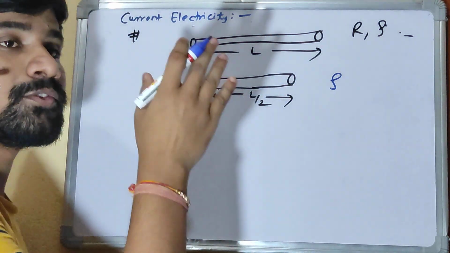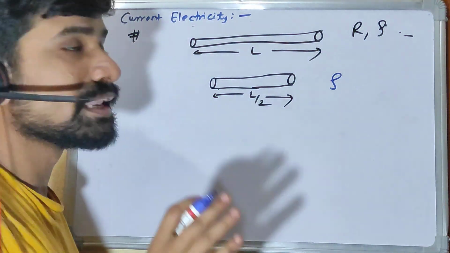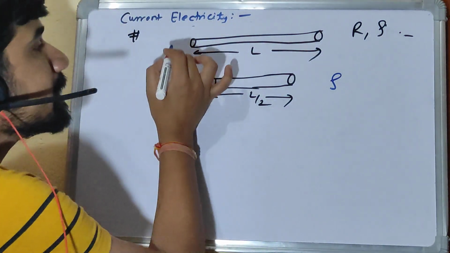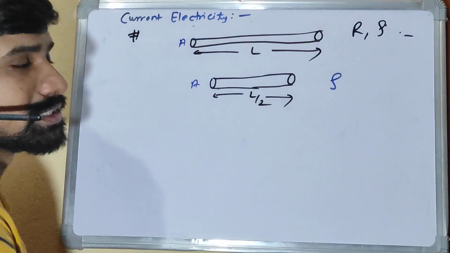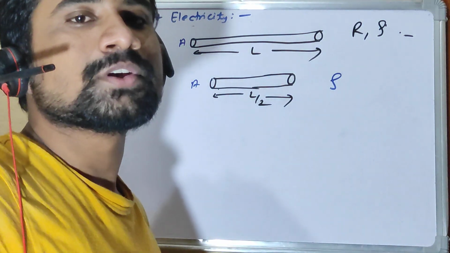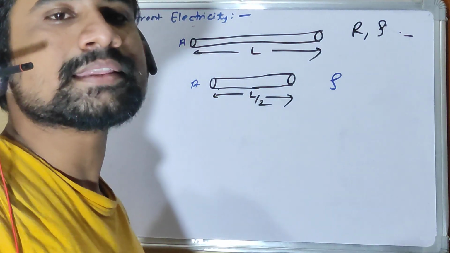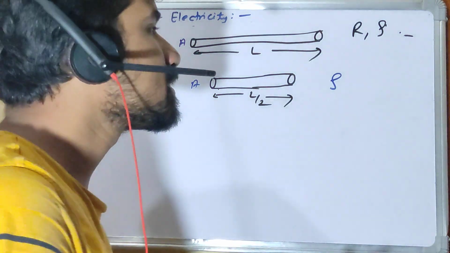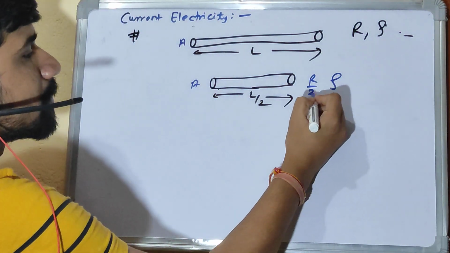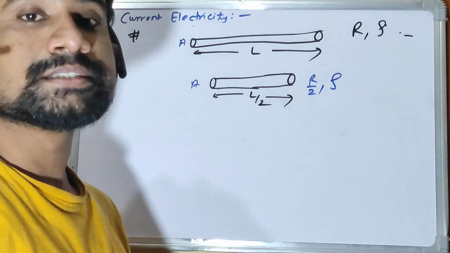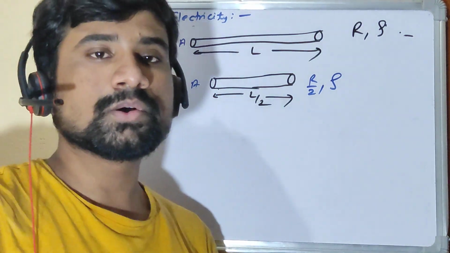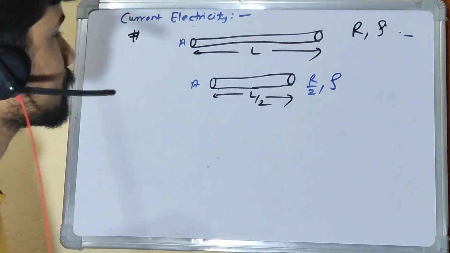Now I have cut the wire into two pieces. The length becomes L by 2. Area is A here also and here also. Area has not changed, so length has become half. I know resistance is proportional to the length, so if length is becoming half, resistance will also become half. But resistivity will not change. Do mind that.